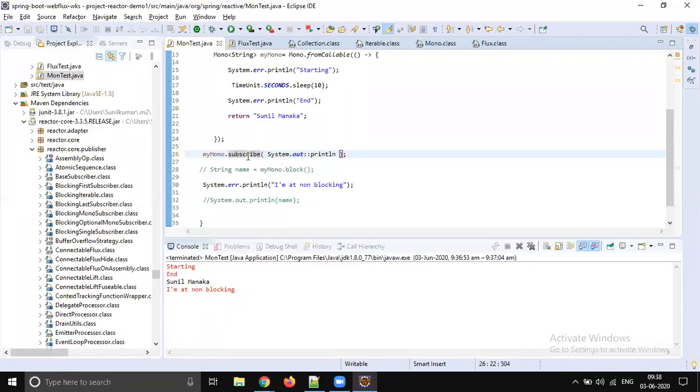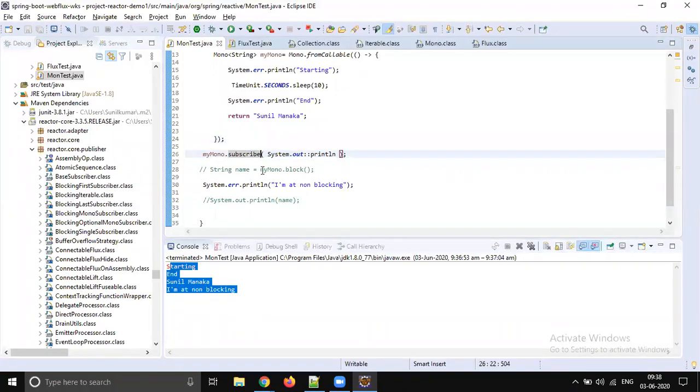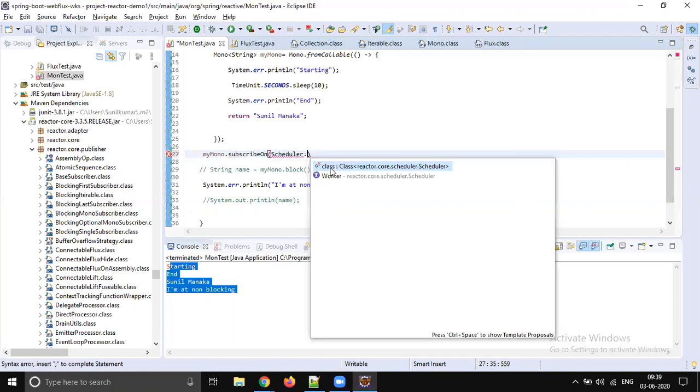Then you can ask me, okay, in the main method it's not working, but how could I make sure this is going to be run by a separate thread? You can say subscribeOn. There is a method called subscribeOn. Here we need to say scheduler dot. I think it's the wrong scheduler.